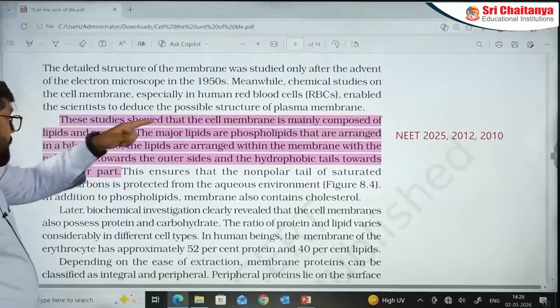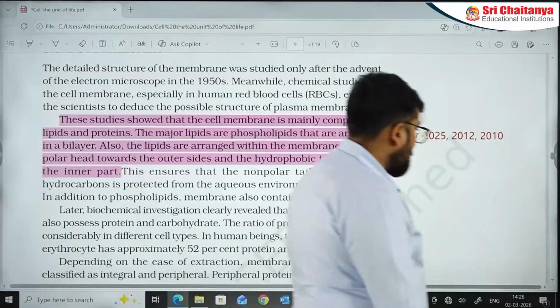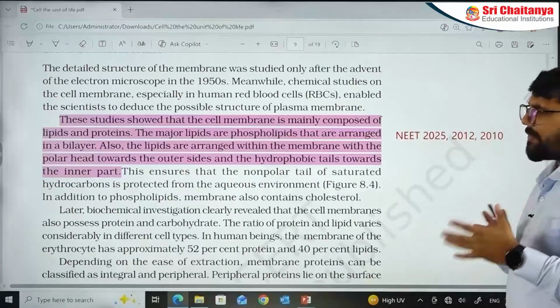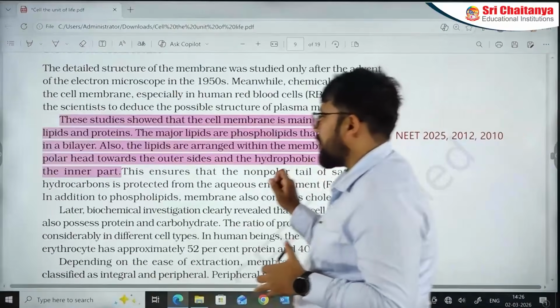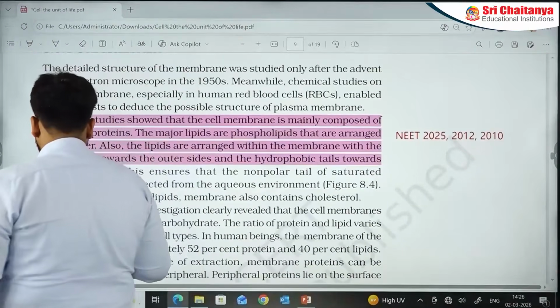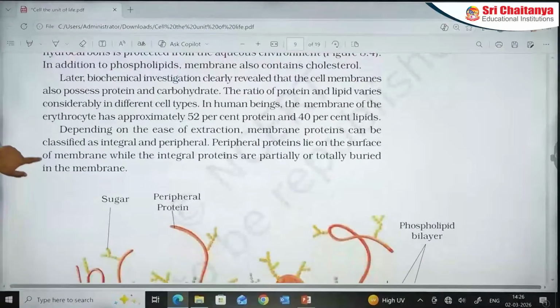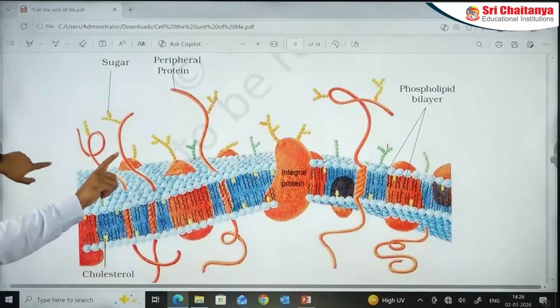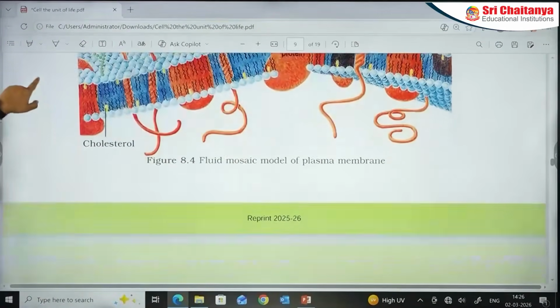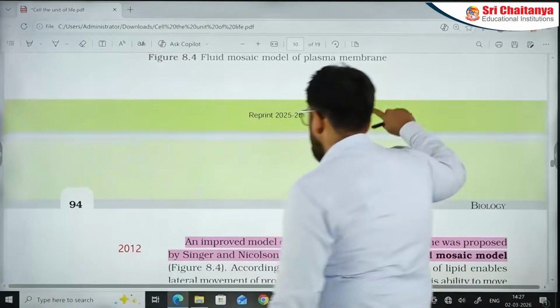Cell membrane has made questions. Can you see that? NEET 2025, 2012, 2010. Somewhere here and there, some statement questions also have appeared, but the phospholipid nature, the bilayer nature of it, the position of the lipid. If I see the 2025 question, the question was around who is towards inside and who is towards outside, those kinds of questions have appeared. Important part about the plasma membrane. We are coming to the diagram together, we'll discuss at the end. Just give me some time, we are going to reach there. Let's go to the next part.